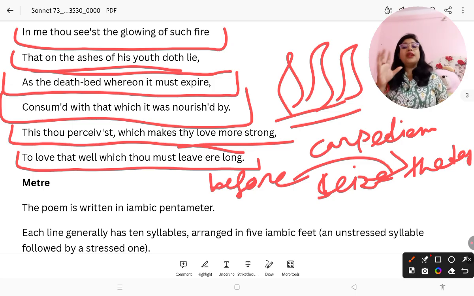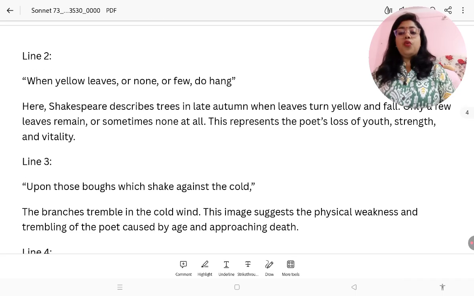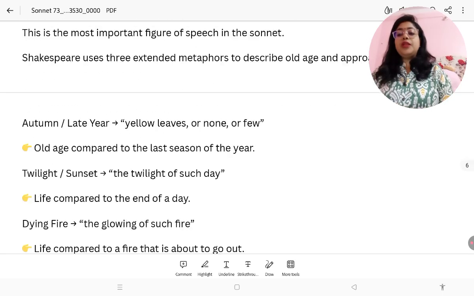Okay, so these thou perceivest, which make thy love more strong, your love for me becomes stronger, to love that well which thou must leave ere long, which you have to leave so soon. Therefore you are loving me so hard, your love for me is so strong. And you can find the carpe diem theme here. So I hope you understood the poem, and I have given a line by line explanation of the sonnet. Okay, you can read it on your own. You can read all this explanation by yourself, and